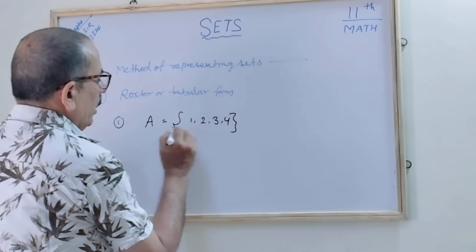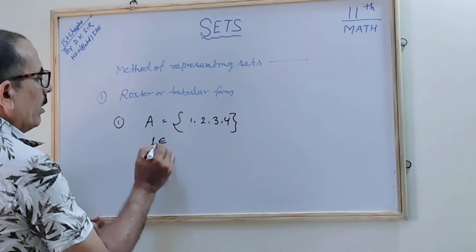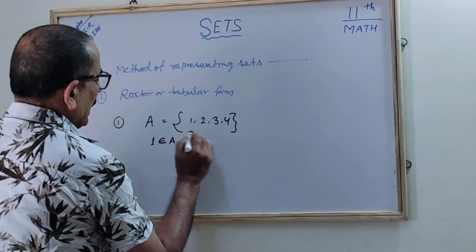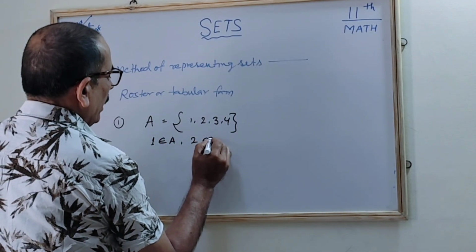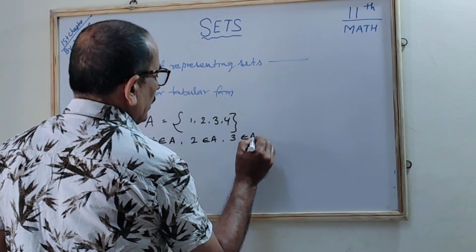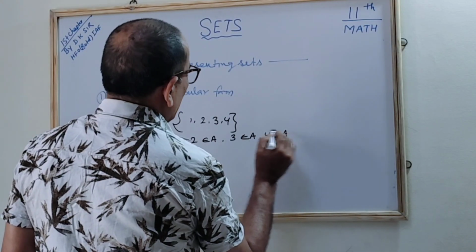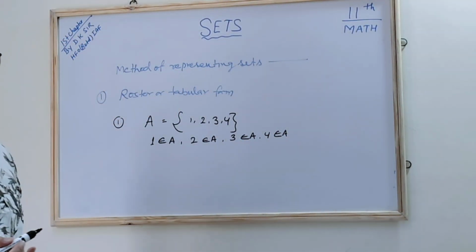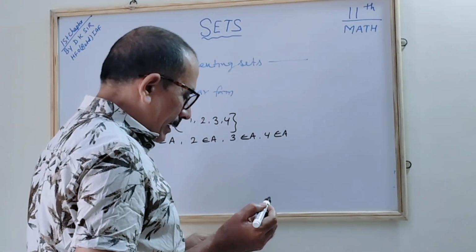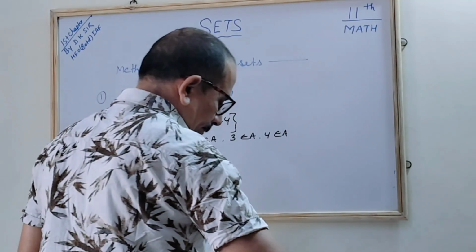So we write 1 is an element of A. 2 is an element of A. These are all elements of A. Understood? So 4 is an element of A. These members are all the elements of the particular set. Correct?